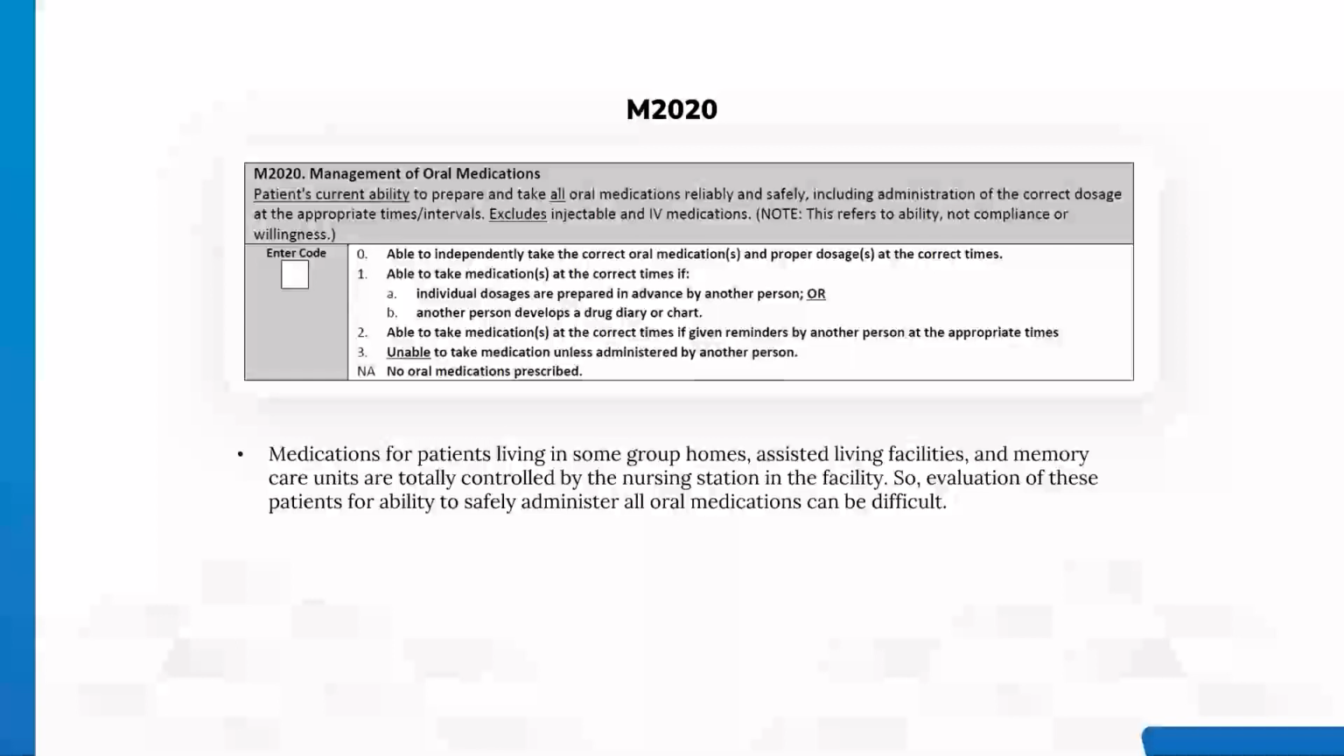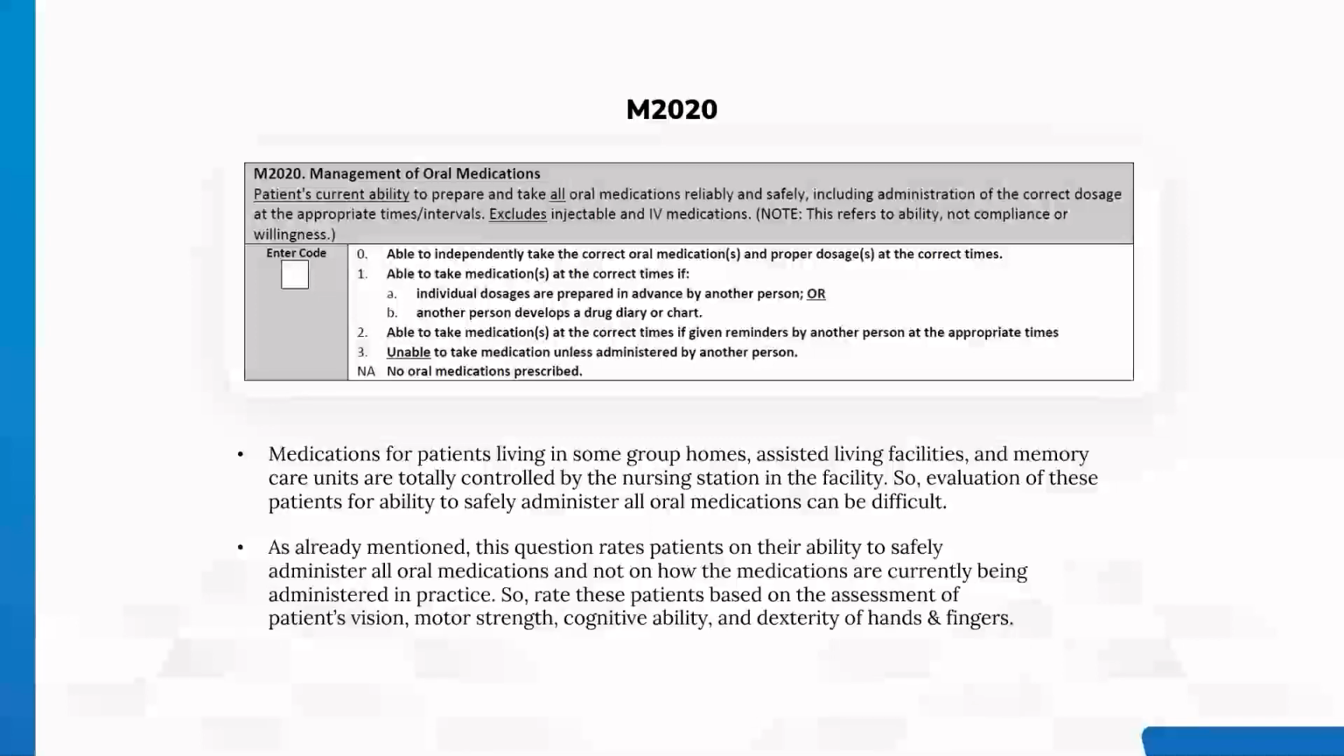Medications for patients living in some group homes, assisted living facilities, and memory care units are totally controlled by the nursing station in the facility. So, evaluation of these patients for ability to safely administer all oral medications can be difficult. As already mentioned, this question rates patients on their ability to safely administer all oral medications and not on how the medications are currently being administered in practice. So, rate these patients based on the assessment of the patient's vision, motor strength, cognitive ability, and dexterity of hands and fingers.